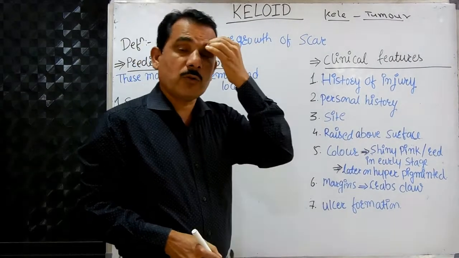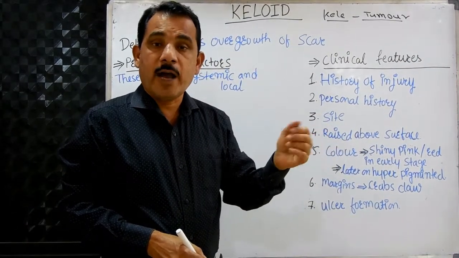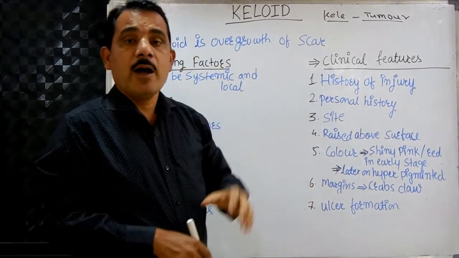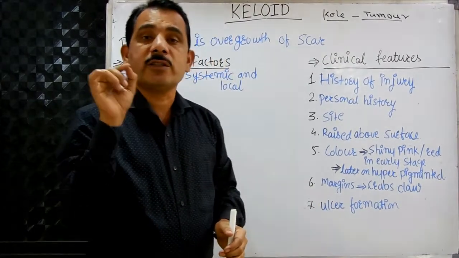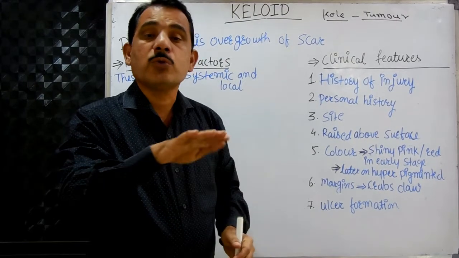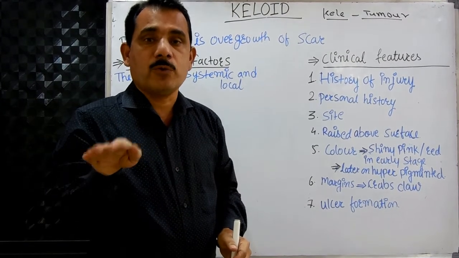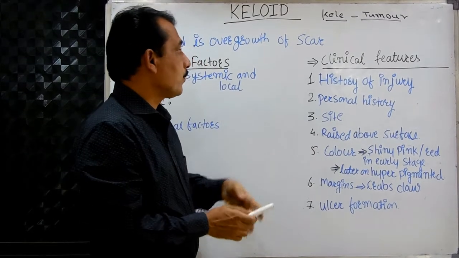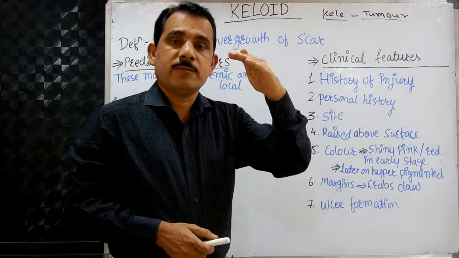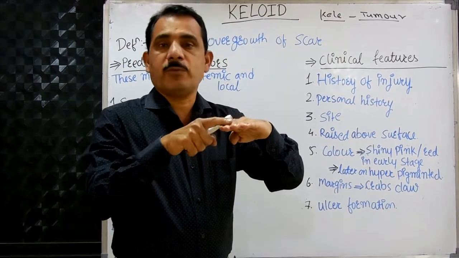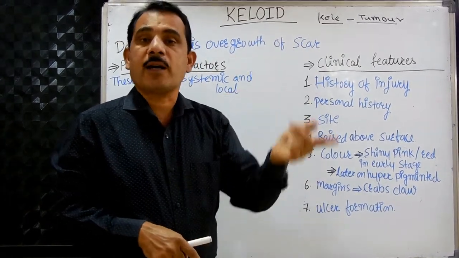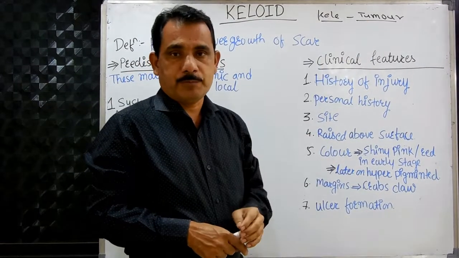Keloid is also different from other growth of the scar, like hypertrophic scar. How does it differ from the hypertrophic scar? The hypertrophic scar will grow only for 6 months. After the 6 months, the hypertrophic scar stops growing. Second difference, the hypertrophic scar is less vascular, and it doesn't rise above the surface of the body. Thus, the keloid differs from the hypertrophic scar and also from the tumor.